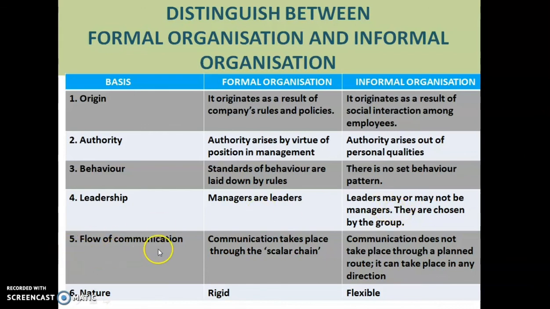Now flow of communication. Flow of communication takes place as per the scalar chain, and in informal organization communication does not take place through a planned route. It can take place in any direction. Nature: formal organization is too rigid, it is difficult to change, and informal organization we can change it. So these are the differences between formal and informal organization.